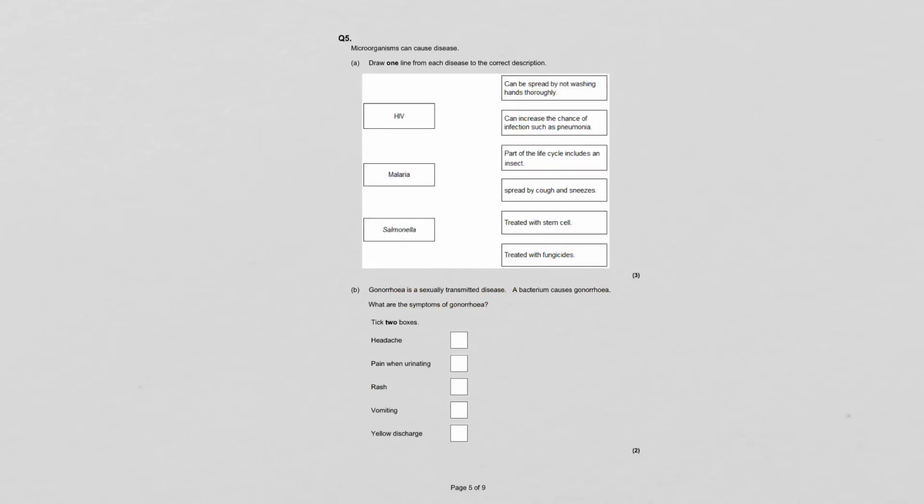Microorganisms can cause disease. Draw 1 line from each disease to the correct description. So again, this is one of those memorization ones. HIV can depress the immune system, so it's going to increase the risk of other disorders like pneumonia. Malaria has part of the life cycle including an insect. In this case, it's the mosquito. And then salmonella, the bacteria that causes food poisoning, can be spread by not washing hands thoroughly. Just as a note, a fungicide here kills fungus.